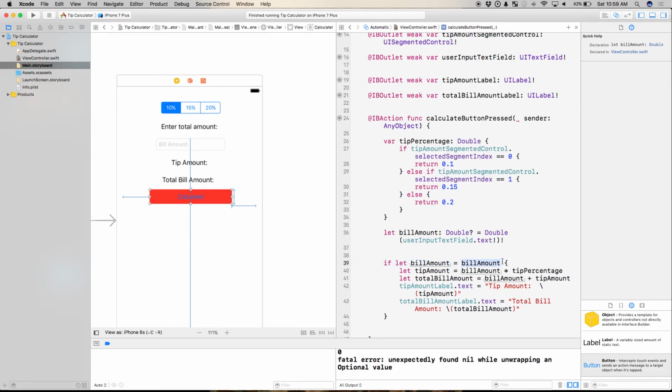So it's going to peek inside my optional. It's going to take the lid off. It's going to say, does it have a value? Yep. Okay. Go ahead and assign that value to whatever I call this. And now, inside of this code block, so inside of these brackets, I know I can work safely like it's not an optional. So I don't have to force unwrap it. I don't have to do all that stuff there.